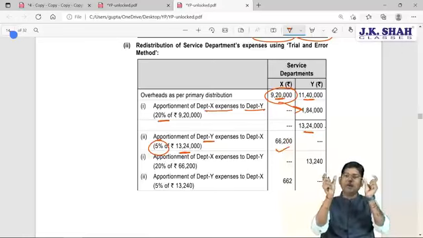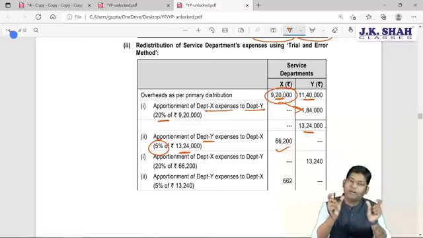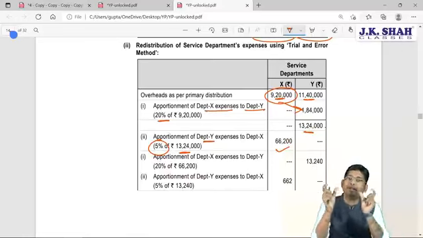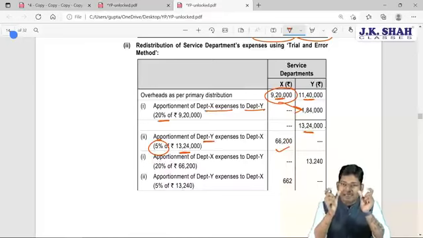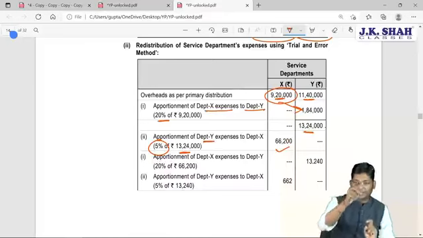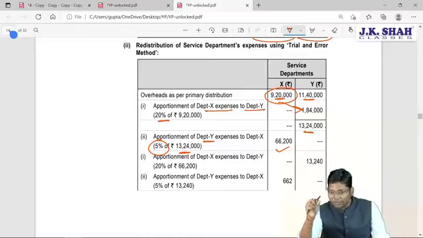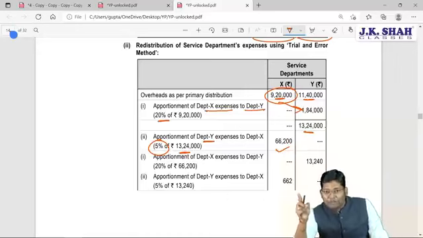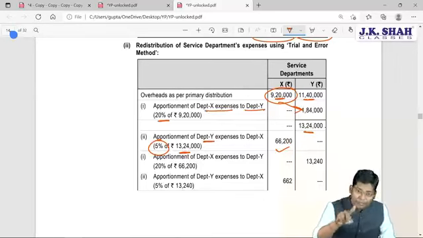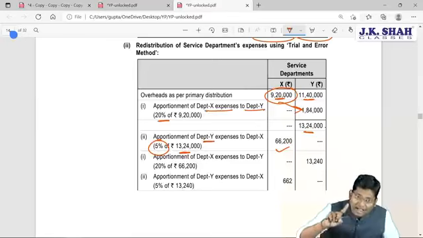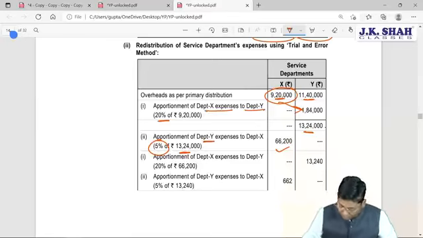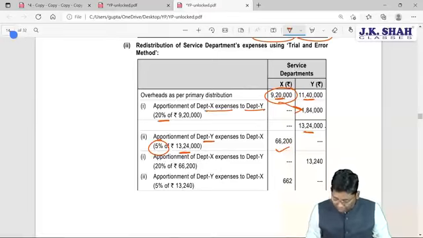First we recorded the original amount of overhead which we computed in the primary distribution total column. 9,20,000 into 20% we recorded in the Y column, and we computed the total. 13,24,000 into 5% we computed again. Once this is done, we are again going to start with the reapportionment of department X expenses to Y.